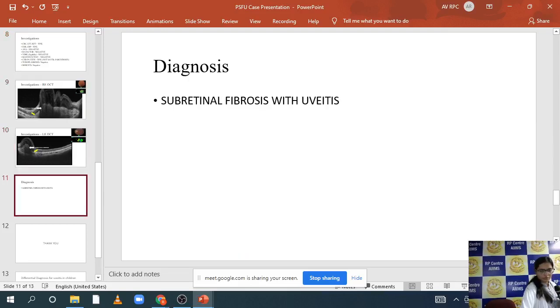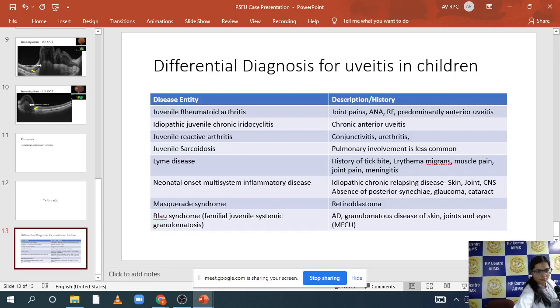Once you go in a systematic order, you will get to know what the possible DD can be and what diagnosis you can come to. So for you at your level, it's not necessary that you come to a diagnosis. Subretinal fibrosis with uveitis is even a rare diagnosis for me. So it should not be a diagnosis for you. For you, it should be a panuveitis, which is chronic.